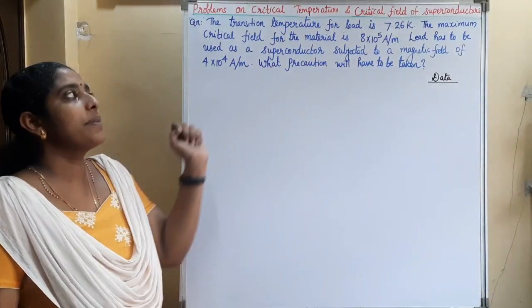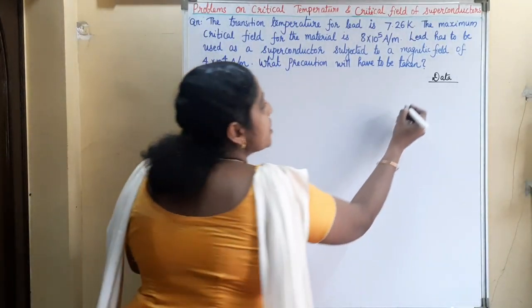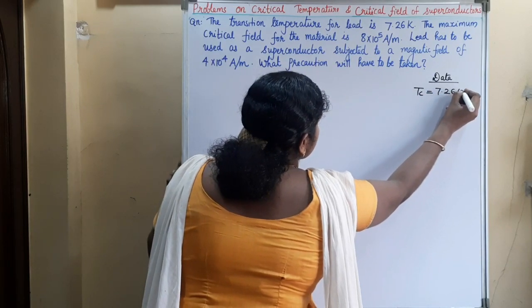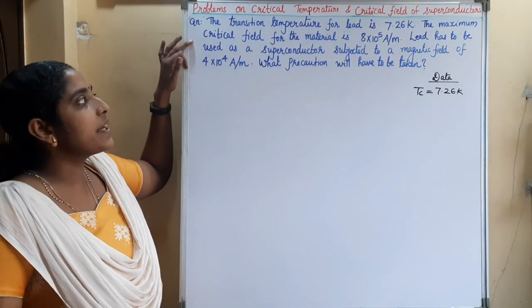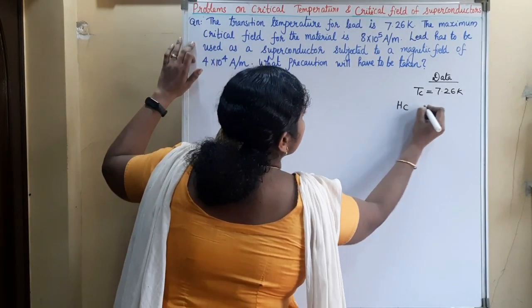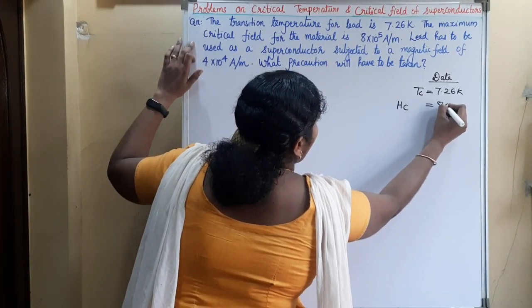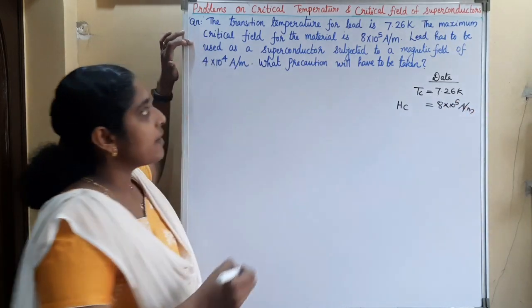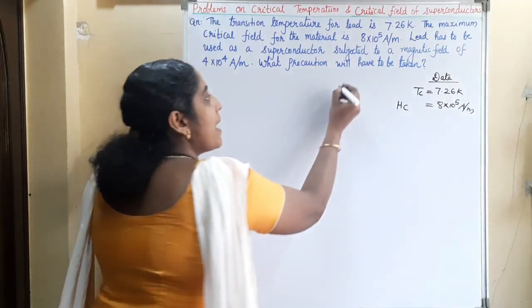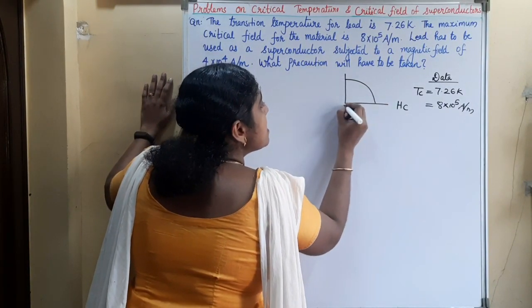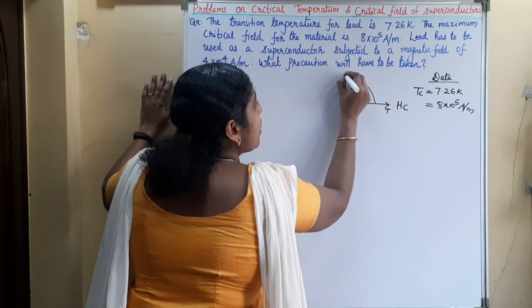The transition temperature for lead is 7.26 Kelvin, that is Tc is equal to 7.26 Kelvin. The maximum critical field for the material is 8 into 10 raised to 5 ampere per meter. What is the meaning of maximum critical field for the material? The maximum critical field is possible at T equal to 0 Kelvin.